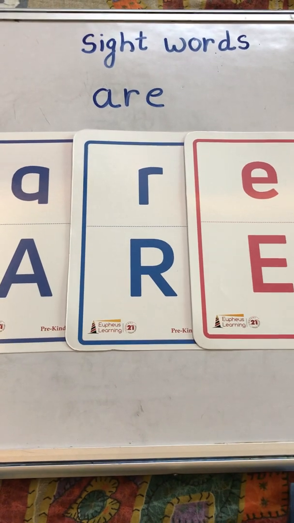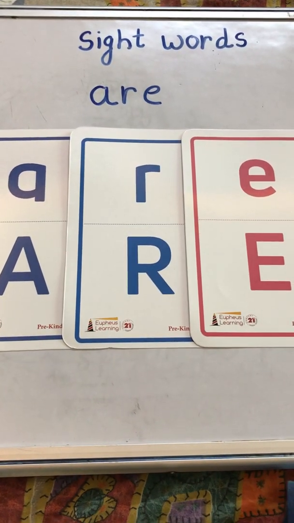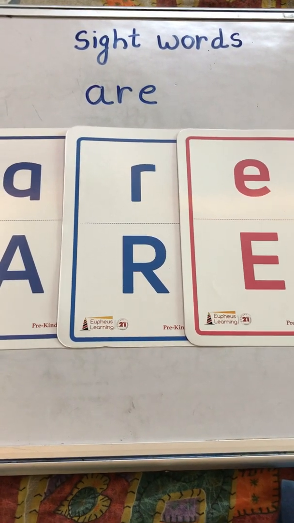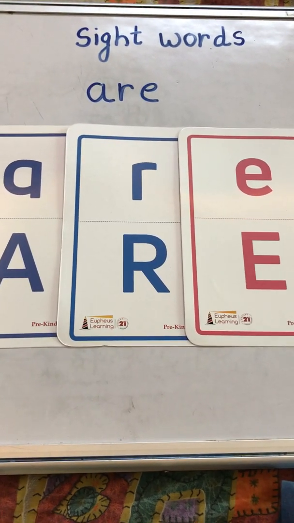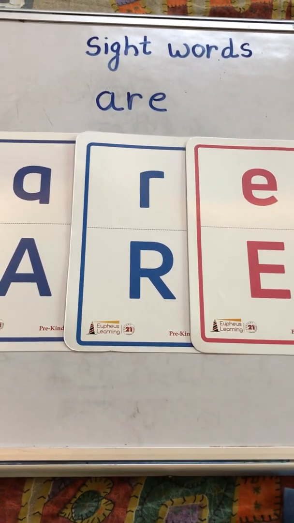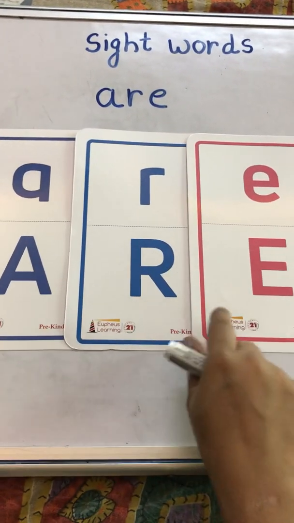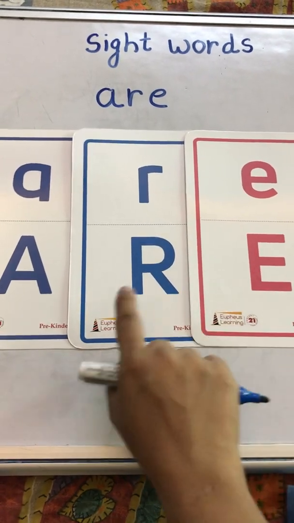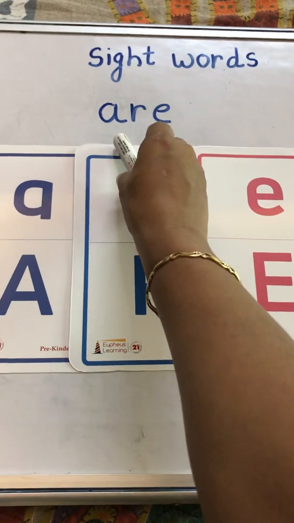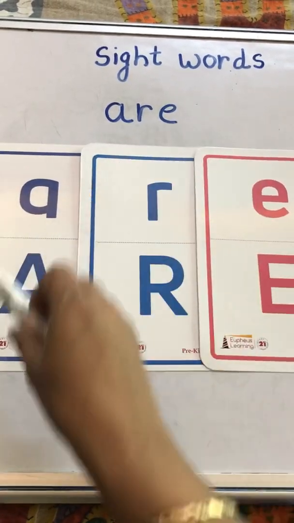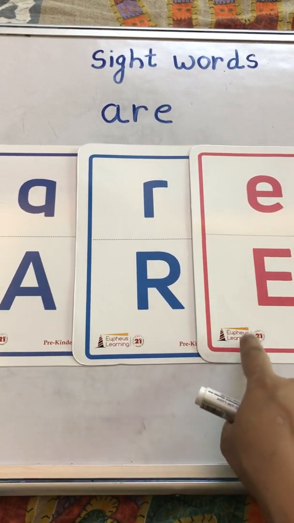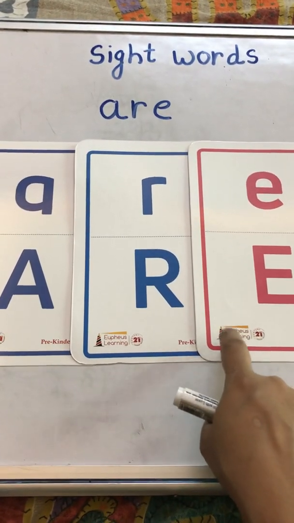So, kids, our today's topic is sight words. Today we will revise some sight words that we have already done in our last class, and today we will learn one new sight word, and this is are. A-R-E, are. So this is the new sight word that we will learn today. We will make sentences on this sight word.